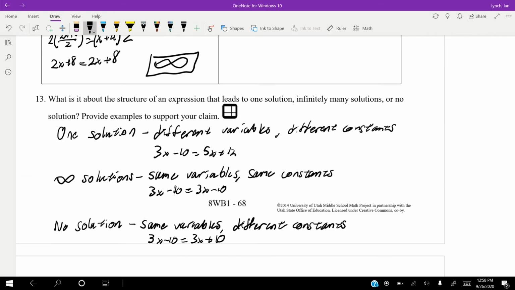These are very different. 3x minus 10, no matter what we plug in, we're going to be subtracting 10 from it after we multiply by 3. Whereas on the other side, we multiply by 3 and then we add 10. So if I plug a 2 in, we get 6 minus 10, that's negative 4. On the right-hand side, we get 6 plus 10, that's 16. Those are very different numbers, and no matter what we do, they're never going to be equal.